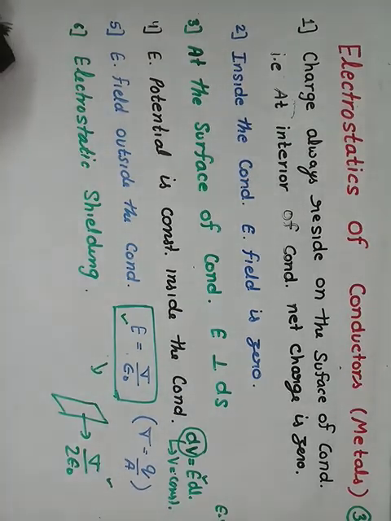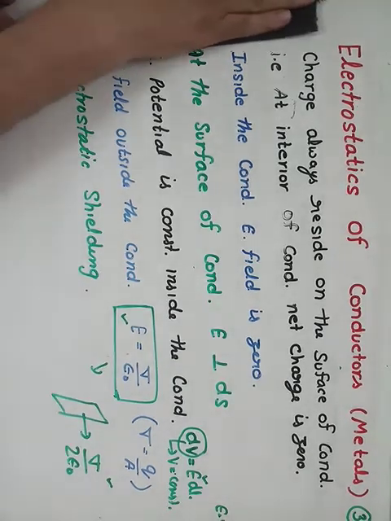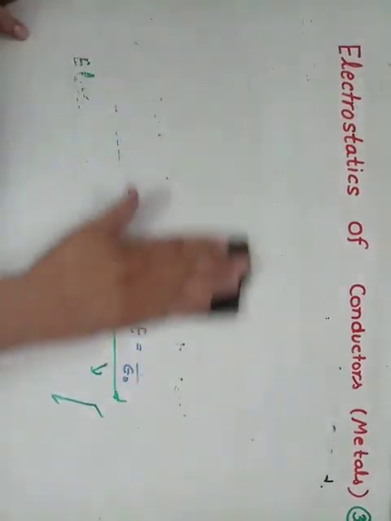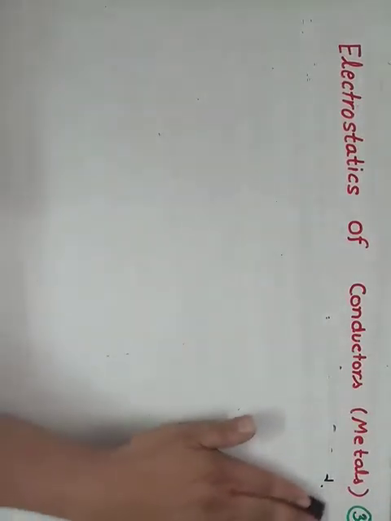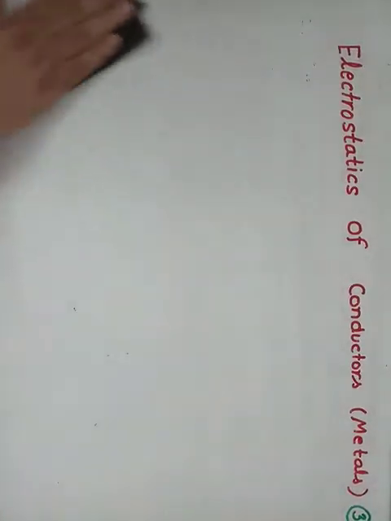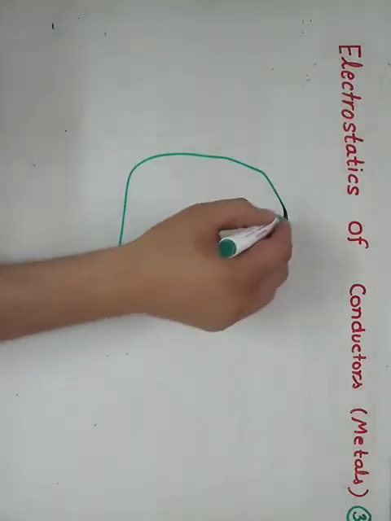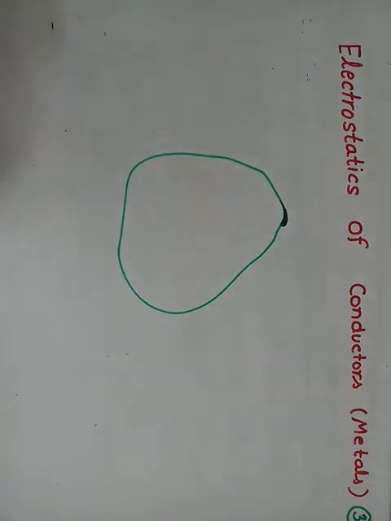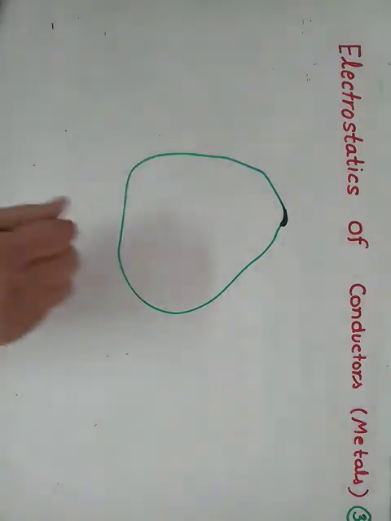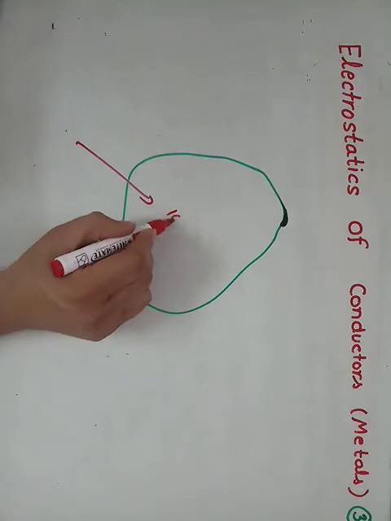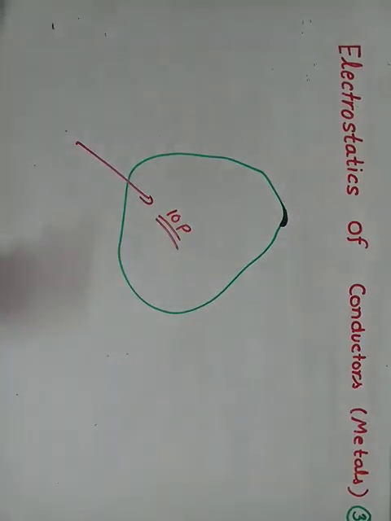This is about the electrostatics of a conductor. Next, we discuss what will happen if we place a non-conducting body. First, let us reconsider a conducting body. Suppose we have a neutral conducting body, and we insert some charge inside it, say equal to 10 protons. If we insert some positive charge equal to 10 protons, what will happen?